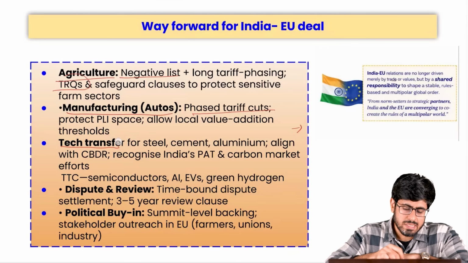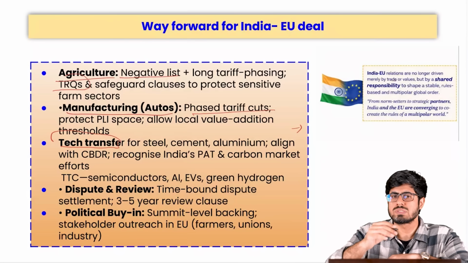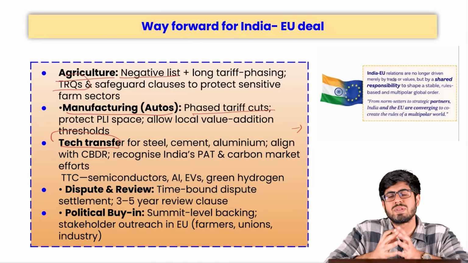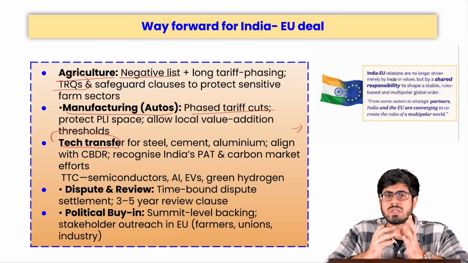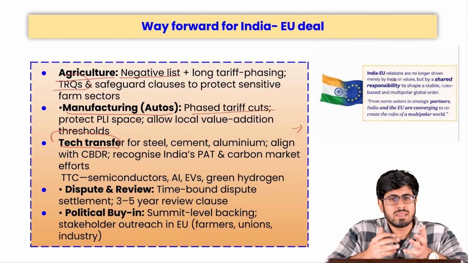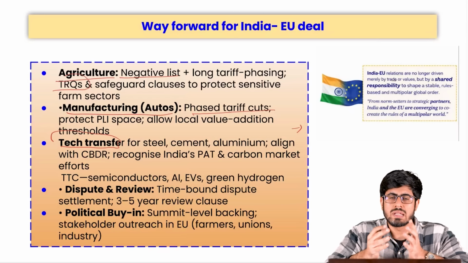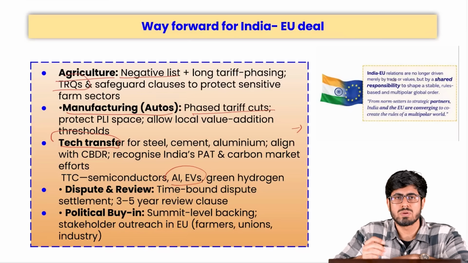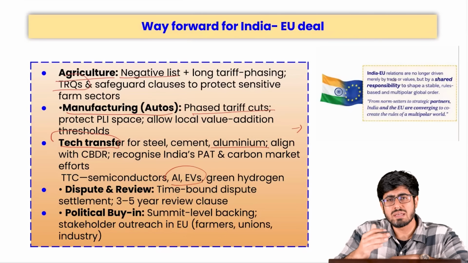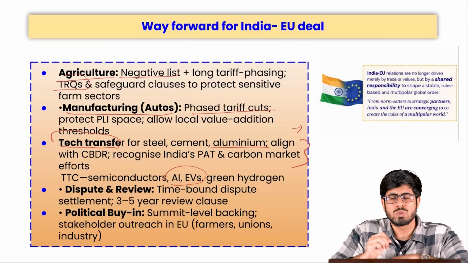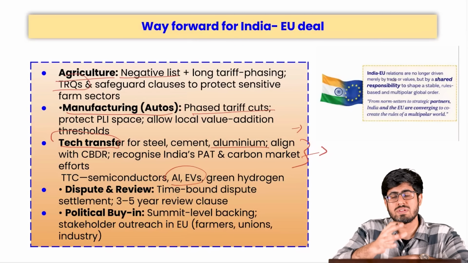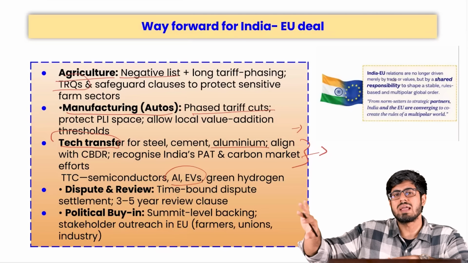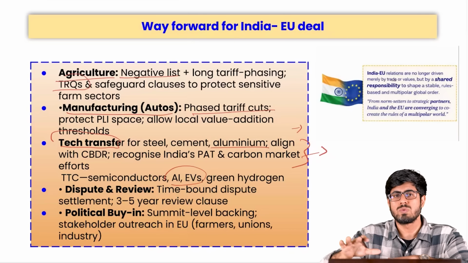Then, technology transfer is one way forward if we want to reduce the divergence between India and the European Union on the carbon border adjustment mechanism. If they say that Indian industry pollutes the environment a lot and contributes to climate change, let them share the technology with us. Let them allow for a greater building of the economy through green methods, allowing technology related to EVs, artificial intelligence, and greener manufacturing of aluminum and iron. It would serve the interest of both nations, because the European Union would also get access to cheaper goods. It would reduce imported inflation in their country, and it would reduce their reliance on other partners like China that they want to diverge away from.